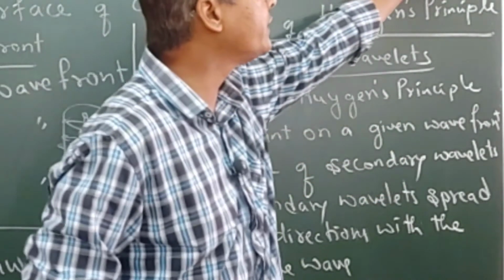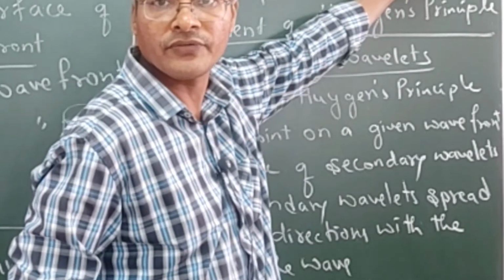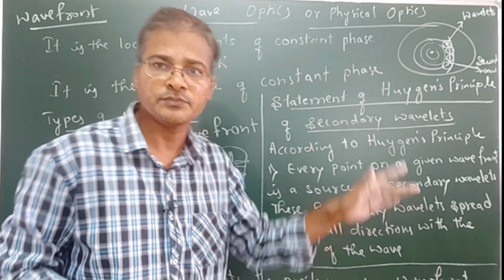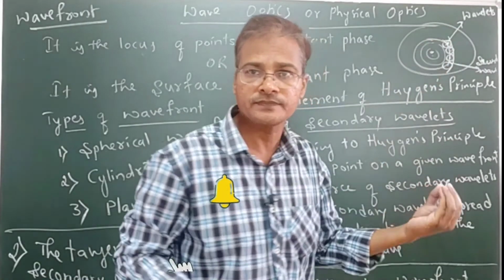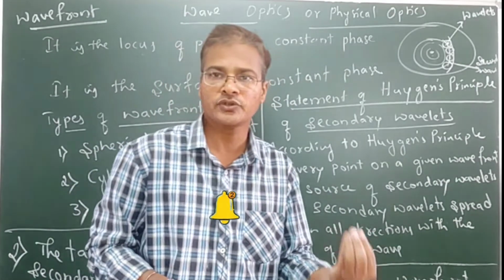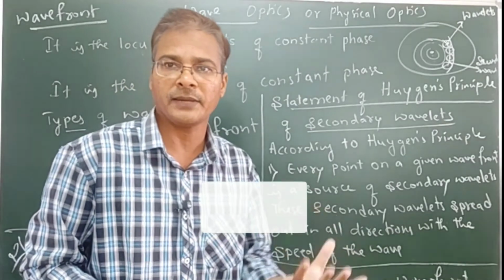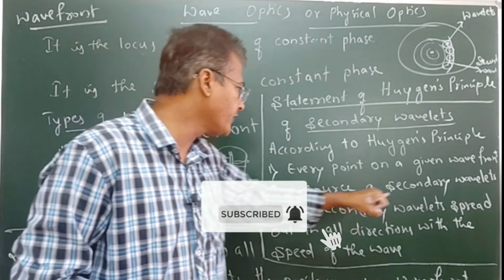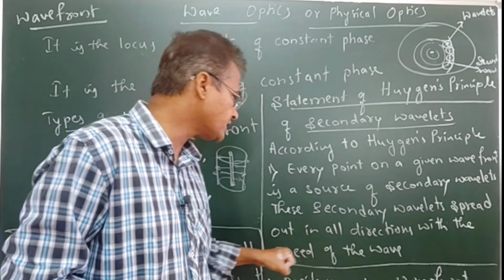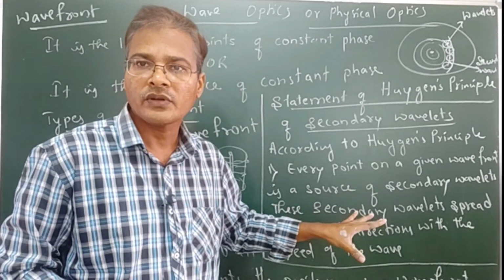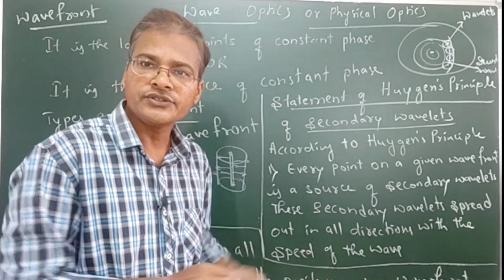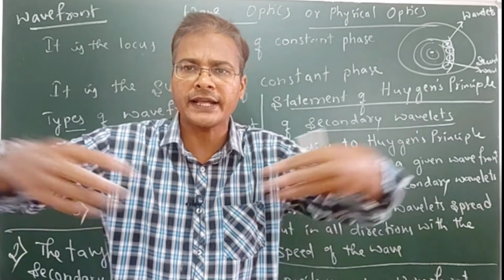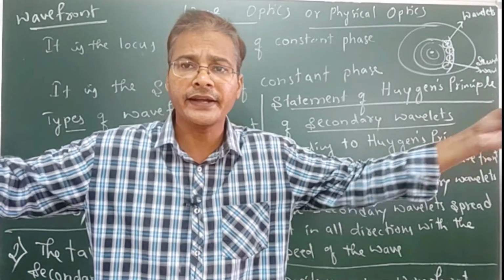Already I told you that these emerge from the wavefront only. Wavelets are also known as secondary wavelets. Primary means the main light source that is emitting. These are the secondary wavelets, and they spread out in all directions with the speed of the wave. For example, the sun radiates in all directions, whatever the energy is.